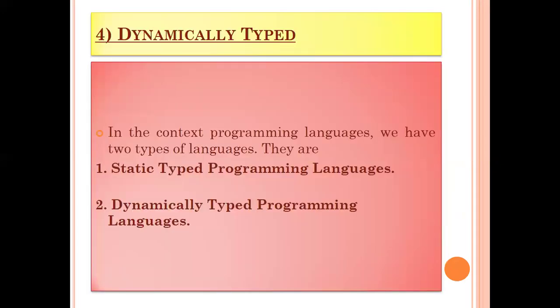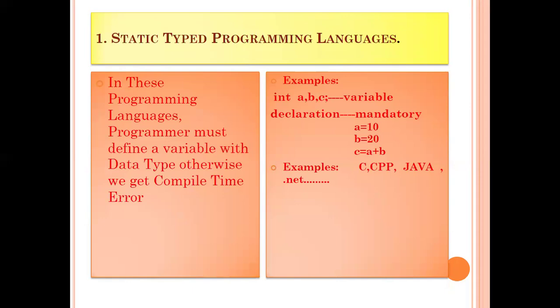Now, dynamically typed programming language. Fourth feature. Dynamically typed programming language. We have two types of programming language, statically typed and dynamically typed. Now, in the static type, we need to define a variable, what type of value it is. Declaration is mandatory in this, right?